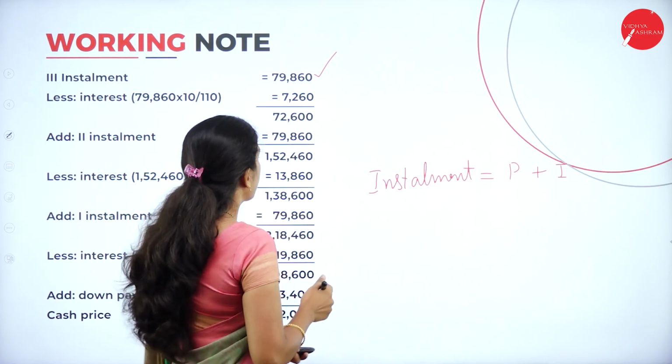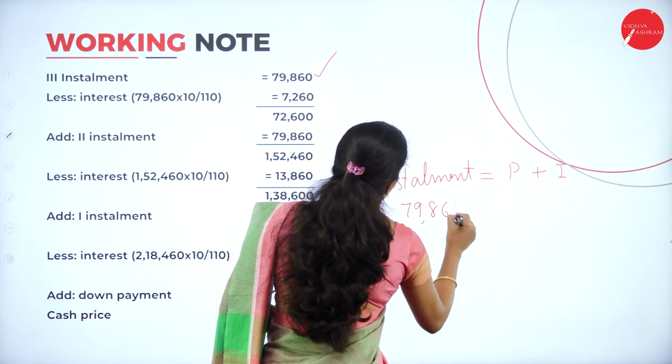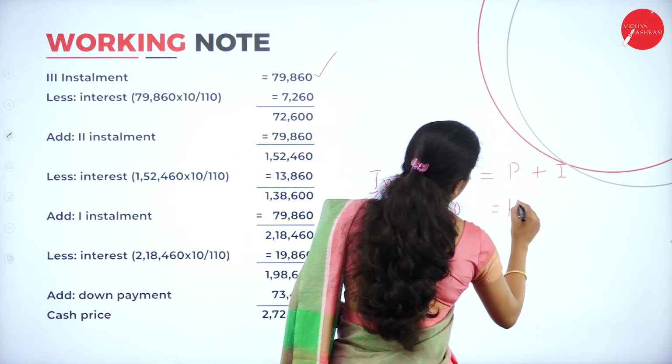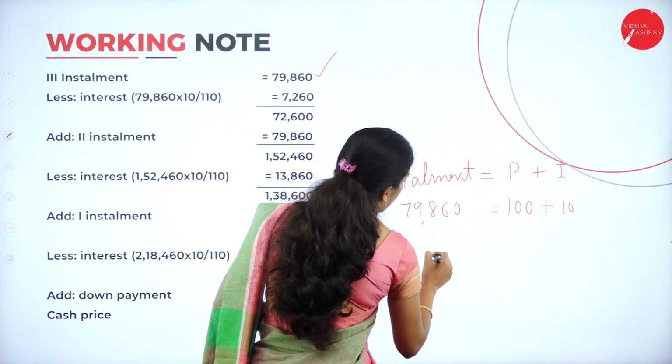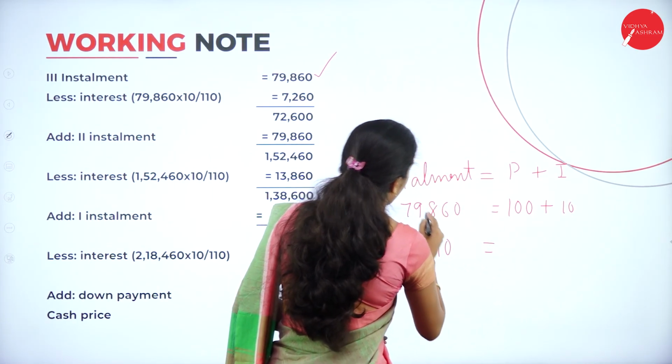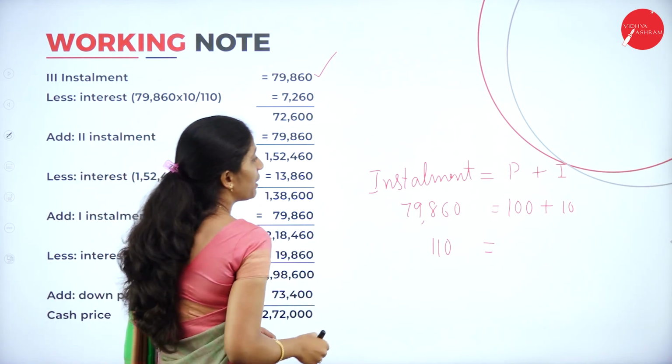They have directly given the installment, that is 79,860. Let us assume principal is 100 and interest is 10%, so it's nothing but 110, right? So 110 is 79,860 and we want the interest.